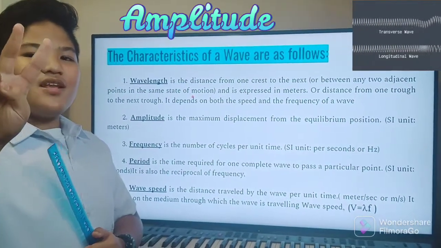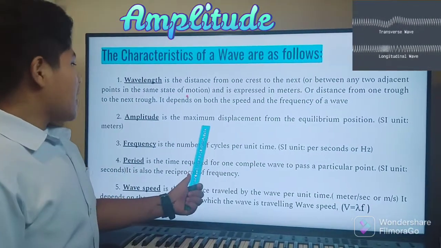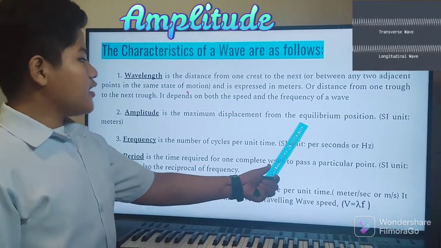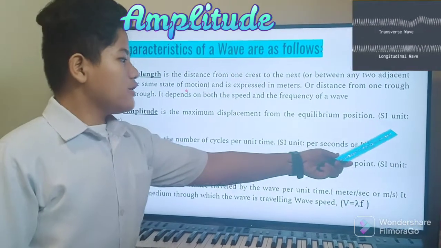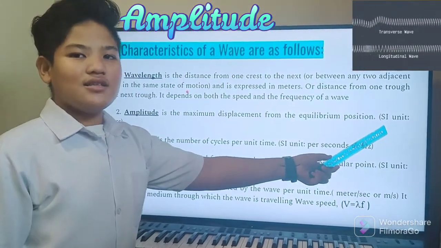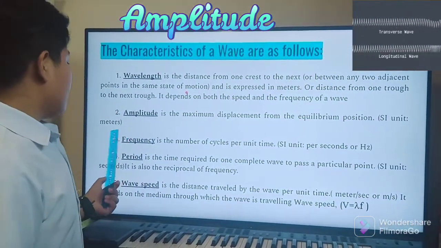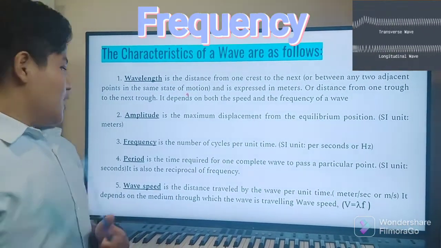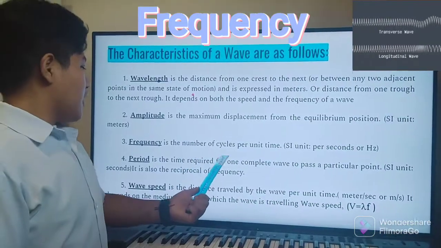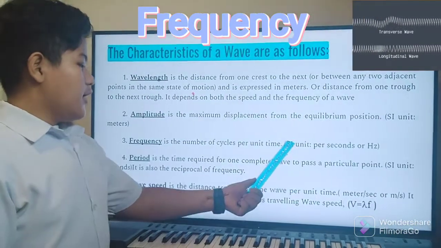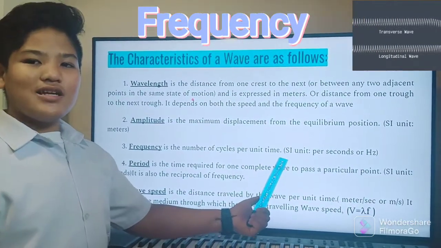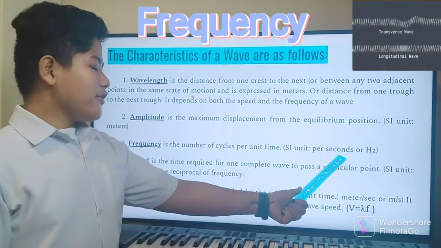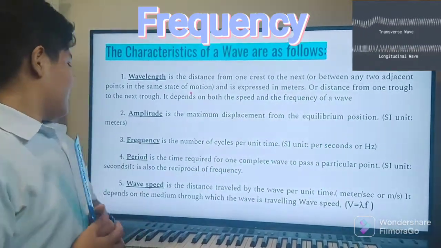Number 2, amplitude. Amplitude is the maximum displacement from the equilibrium position. SI unit or International System Unit is meters. Number 3, frequency. Frequency is the number of cycles per unit time. SI or International System Unit is per second or Hz.